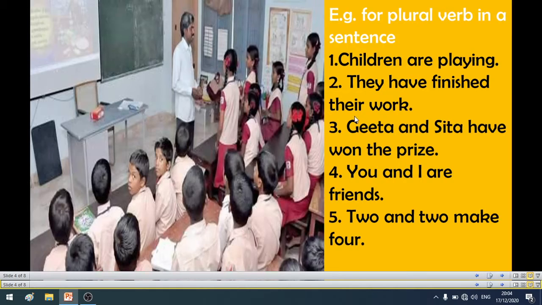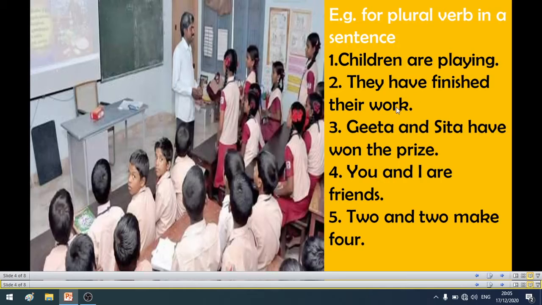They have finished their work. They is a plural subject, so the plural verb "have" should follow, except I. If you use the pronoun I as a subject, that should also follow "have". Okay, in the sentence there should be "have". Okay, I இருந்தா அந்த சென்டென்ஸ்ல பக்கத்துல verb வந்து have தான் இருக்கும். Okay, except I, the plural subjects